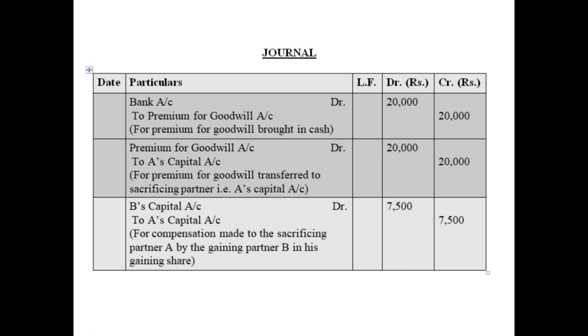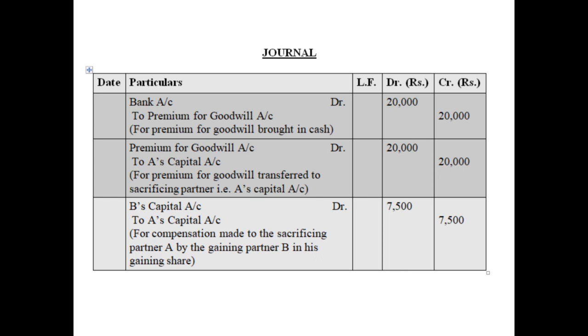And the third entry will be for the compensation paid by the gaining partner B to the sacrificing partner A in the sacrificing ratio or the share. So as we have calculated the compensation amount, which came to 7,500, so we will debit the gaining partner's capital because he will be giving it out, so his capital would decrease.